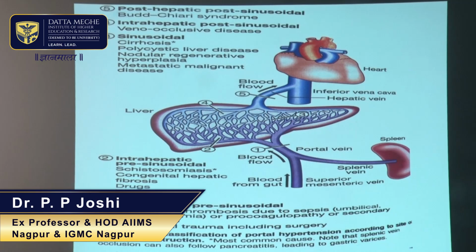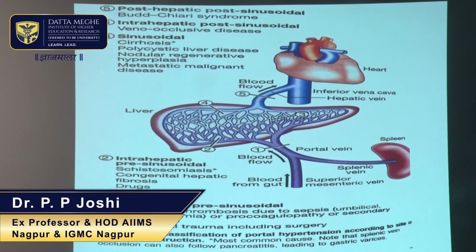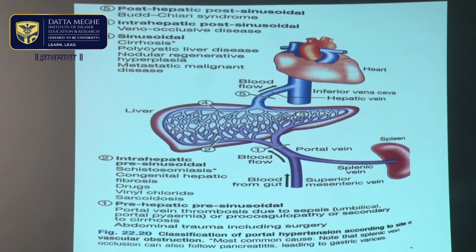It can also occur with polycystic liver disease and also develops with nodular regenerative hyperplasia and metastatic malignant disease. Intrahepatic post-sinusoidal is typically seen in veno-occlusive disease or sinusoidal obstruction syndrome, which occurs because of bone marrow transplantation or in patients who receive chemotherapy. And post-hepatic, post-sinusoidal is because of Budd-Chiari syndrome, when there is thrombosis of the hepatic vein.